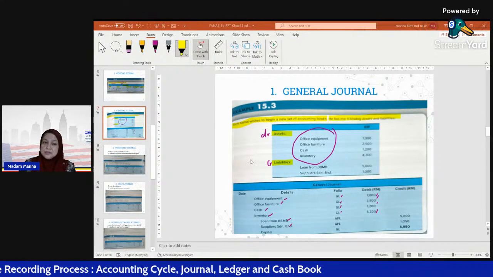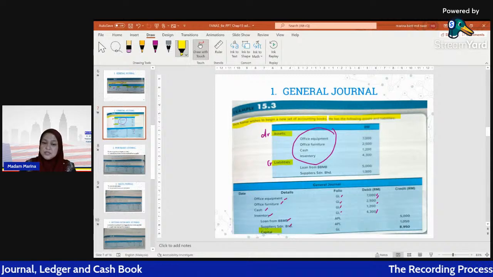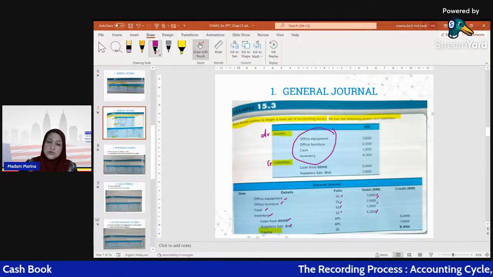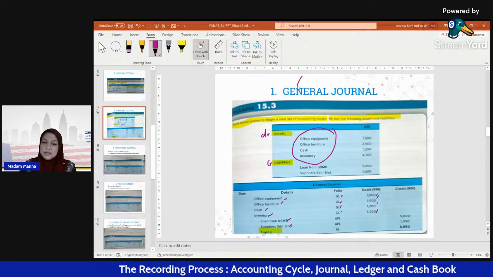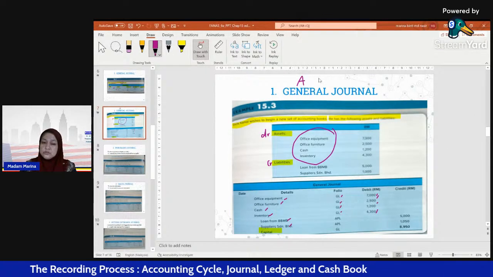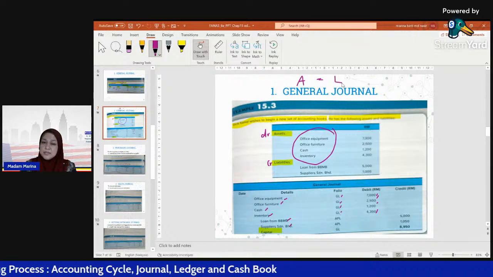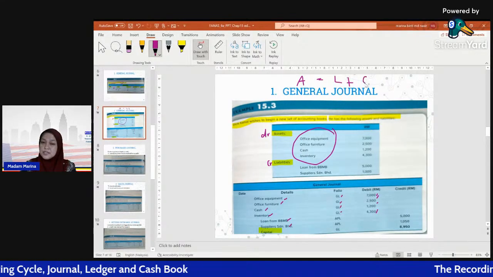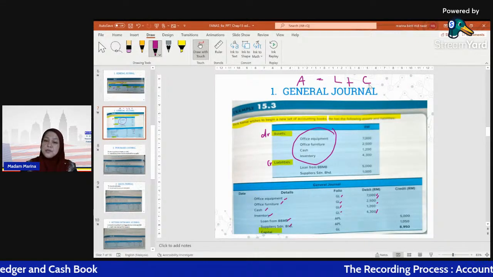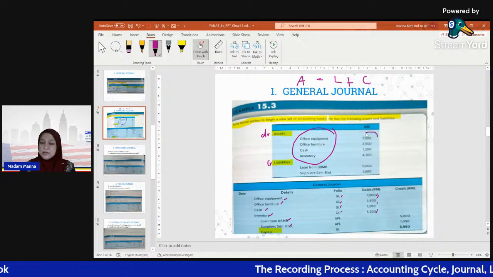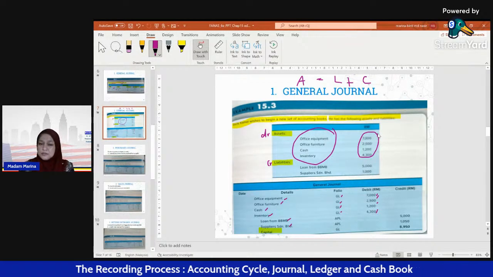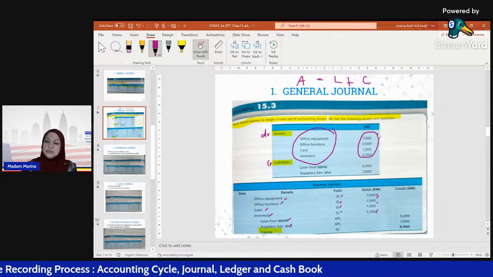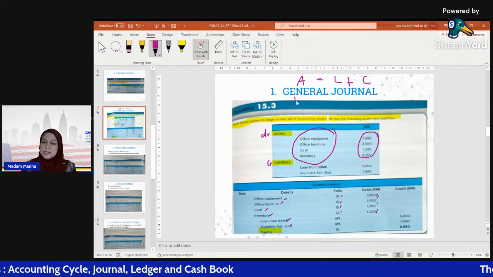What is capital? Do you still remember our formula of the accounting equation? What is our formula of accounting equation? Okay, asset equals liability plus capital, or plus equity. Okay, now we have the total of asset. You have to total up here. If I'm not mistaken, 15,000, the asset.